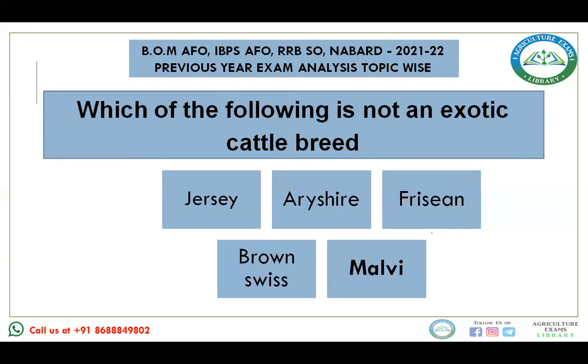Next, which of the following is not an exotic cattle breed? Again, this question is asked with "not". Jersey is an exotic breed. It originated in Jersey Island in the English Channel, off France. Ayrshire is also an exotic breed, with origin in Scotland. HF is the world's heaviest cattle breed and highest milk producer. This is also an exotic breed.